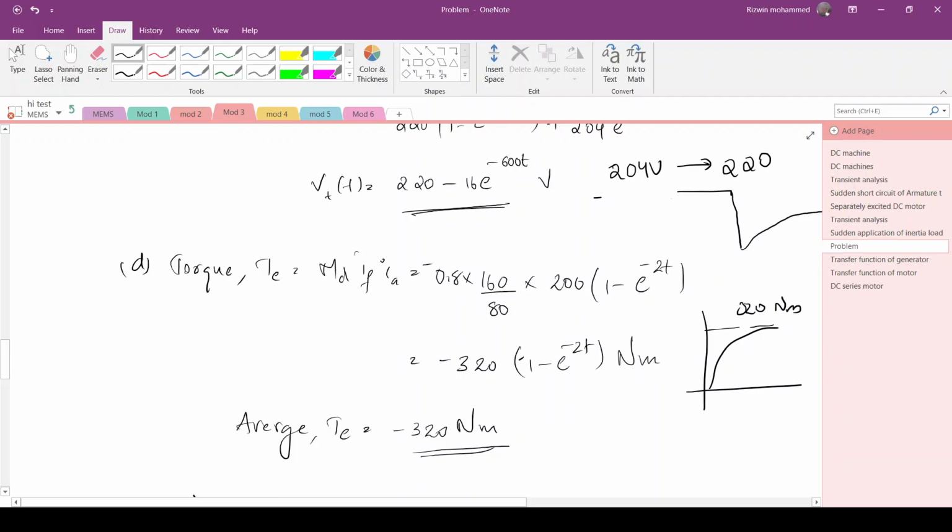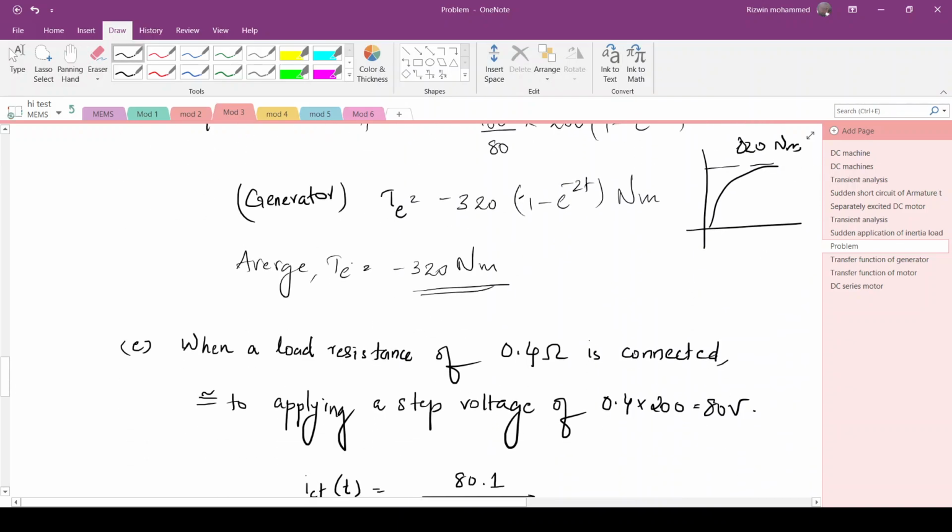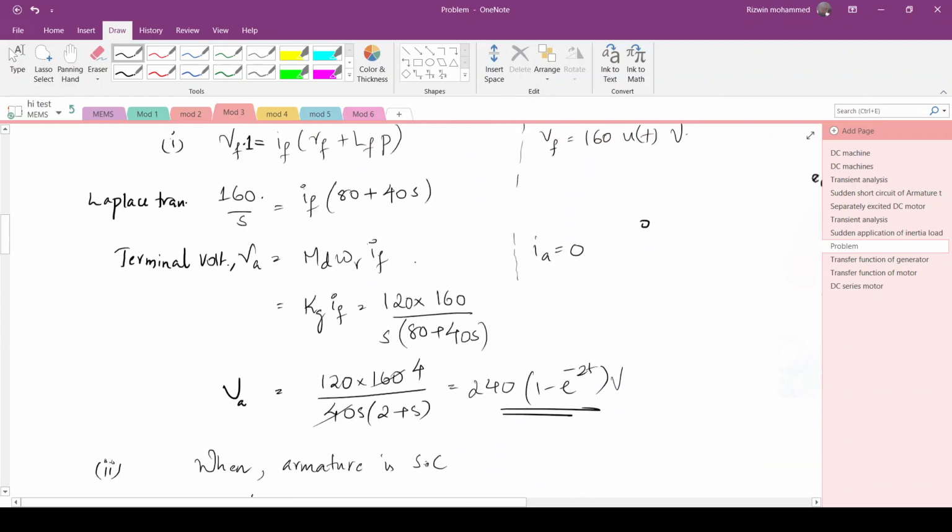320 Newton meter. Now there is a negative sign in the equation which denotes that the torque is negative, or we can say it is generator action. So in generator operation you will get torque as negative. Okay, so the average torque will be minus 320 after transients are over.